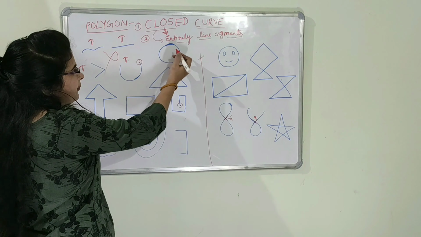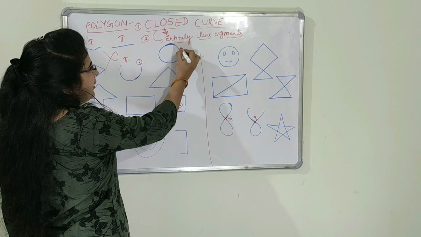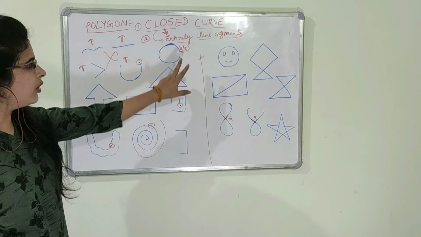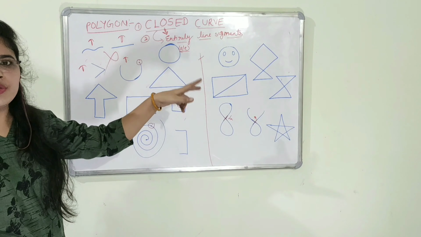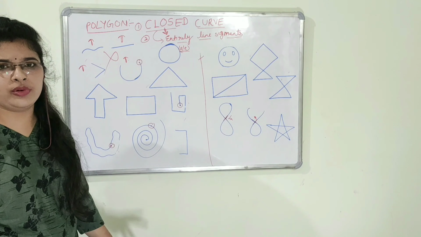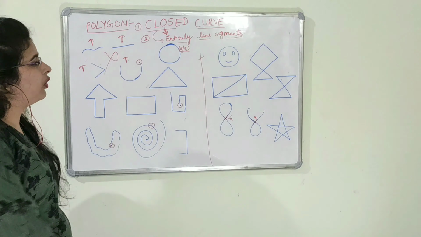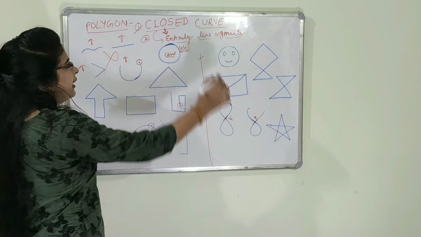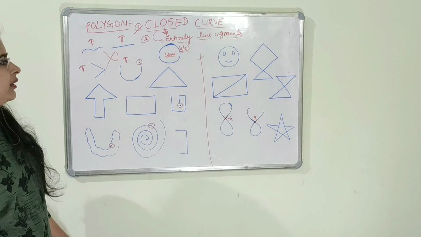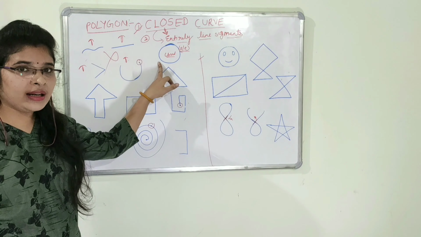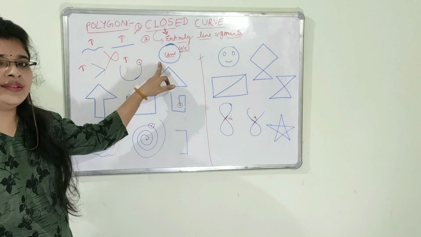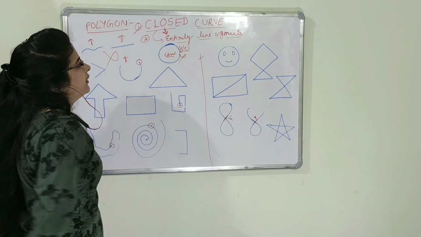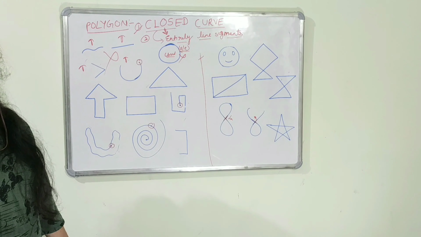Now come to this. There is not any starting point and there is not any ending point. Means both the starting and ending points are joined together. They are meeting at a single point. There is not any variant, so it's a closed curve. First condition is satisfied that it's a closed curve, but is it made up of entirely line segments? क्या इसमें सभी line segments से बना है? No. It is not made up of line segments, therefore this is also not a polygon.